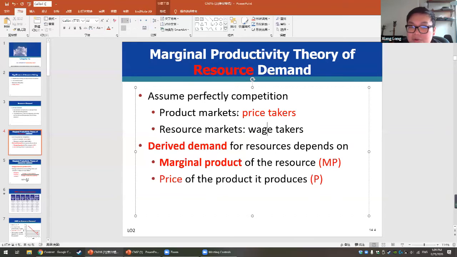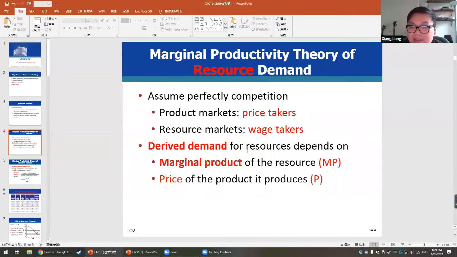So because the product is the same price, on the other side, the resource market, the wage will always be the same. The resource market will be a wage taker, which means no matter how many labor you hire, the wage you pay for one labor is exactly the same.